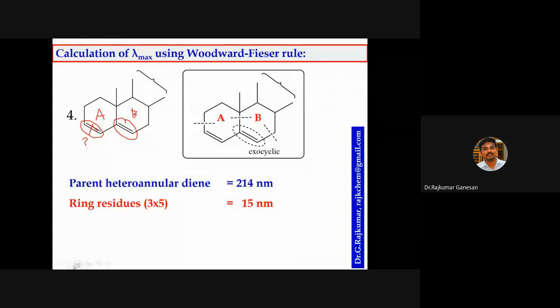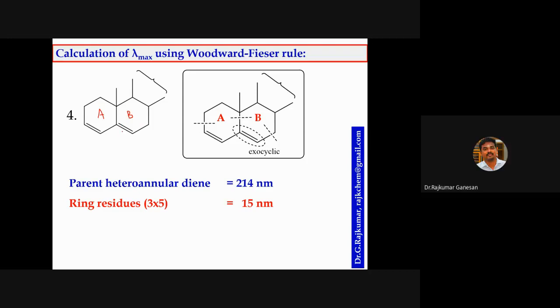Then you have to sit inside ring B also. This is ring A, this is ring B. Now find out whether there is an exocyclic double bond sitting inside B. Is there any exocyclic double bond? One double bond.